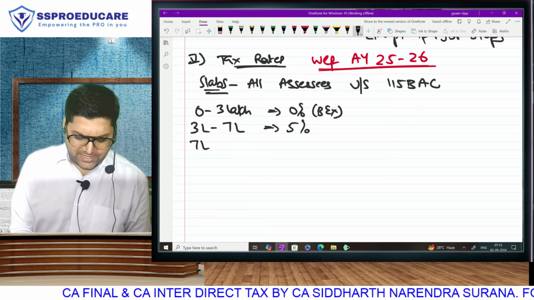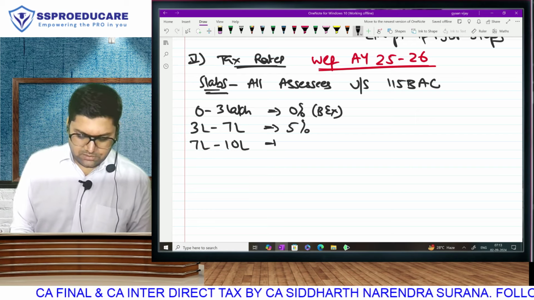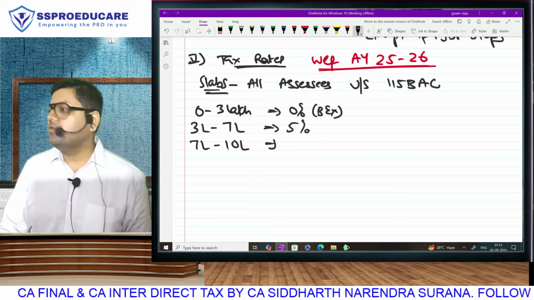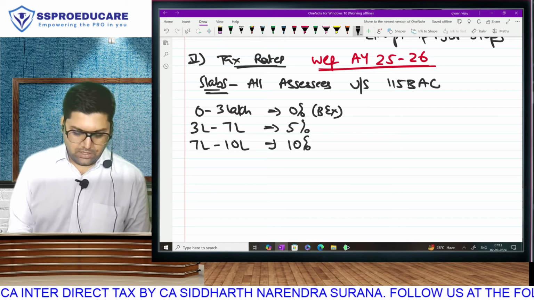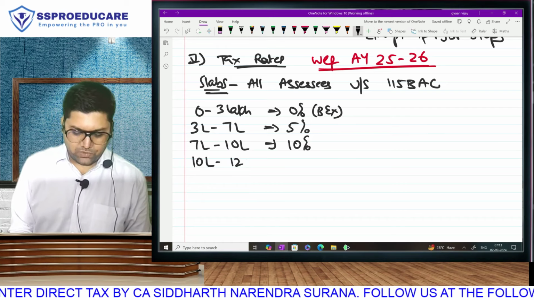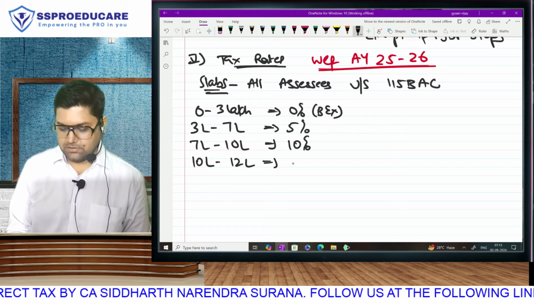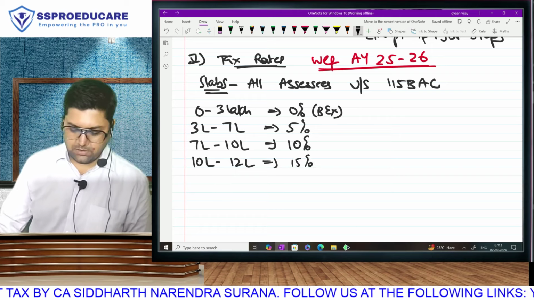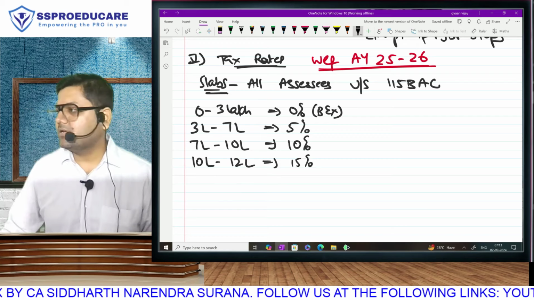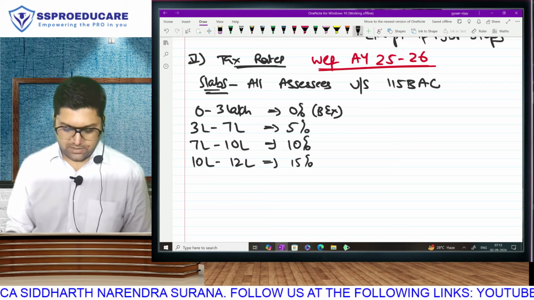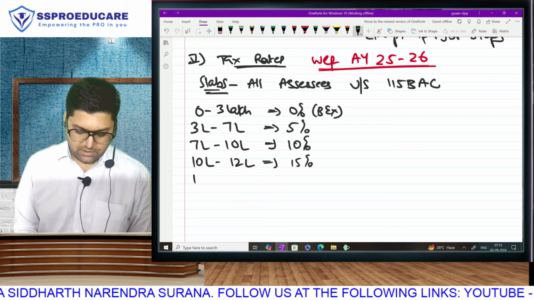Next slab contains 3 lakh rupees only. So 7 lakh to 10 lakh. How much is the income in the slab? It will be taxable at a rate of 10%. Next slab is 10 lakh to 12 lakh. How much income in the slab? 2 lakh. On this 2 lakh, the applicable rate will be 15%. 12 lakh to 15 lakh. Now this slab again contains 3 lakh.